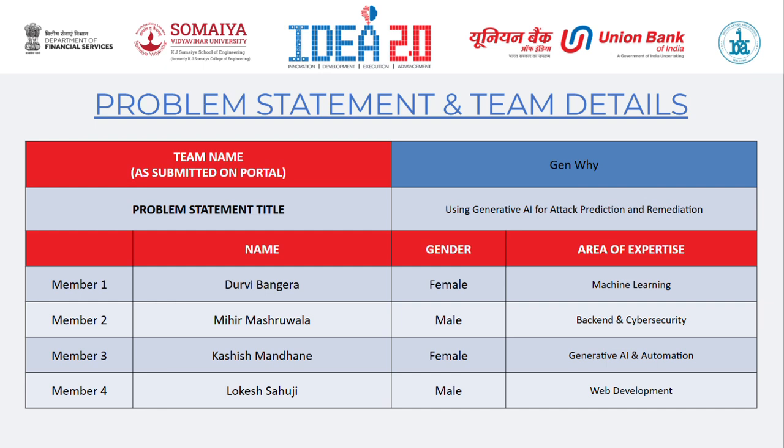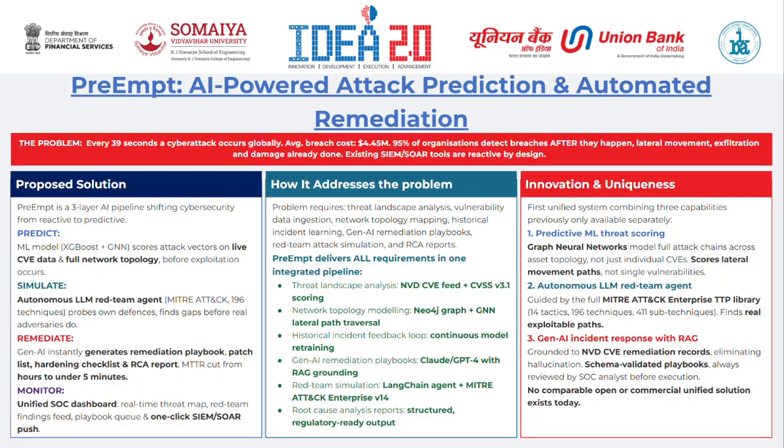Right now, the industry has a major problem. That is, security tools are almost reactive, meaning they only alert you after a hacker has made their move. This problem really caught our attention to solve it. So here's presenting PreEmpt 3, a three-layer AI pipeline that shifts cybersecurity from reactive to predictive.